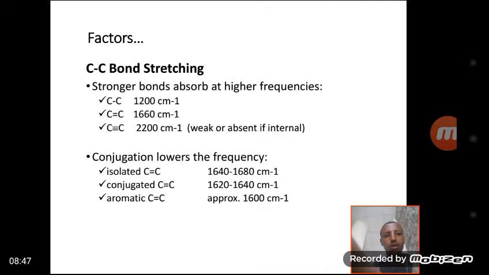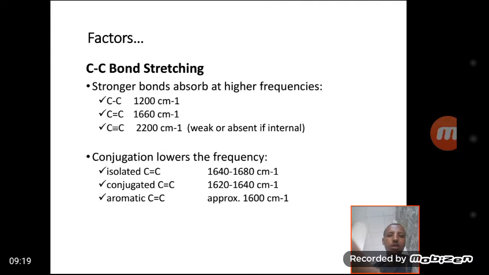As we can see from this, the carbon-carbon triple bond absorbs at a frequency of 2200 per centimeter, the carbon-carbon double bond at 1660 per centimeter, and the carbon-carbon single bond at 1200 per centimeter wave number or frequency, because the carbon-carbon triple bond is stiffer and requires greater energy and greater frequency.